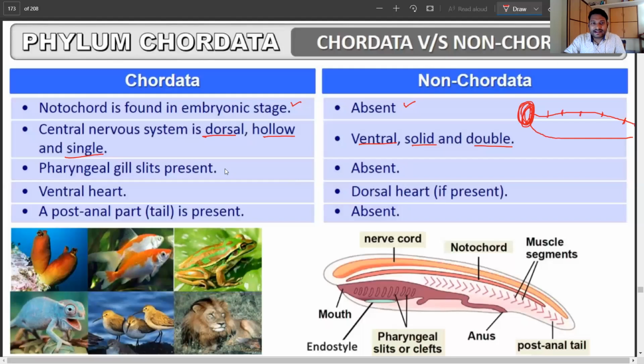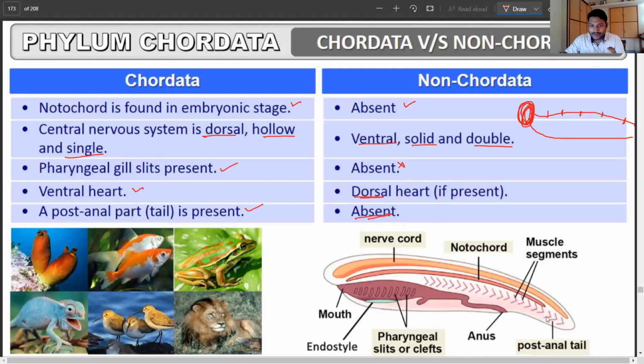Now, we do have the pharyngeal gill slits in the chordates, but in this case, they are absent. The heart is present in the chordates on the ventral side, but if it is present in non-chordates, it is going to be on the dorsal side. Now, the post-anal tail is present in chordates, and it is absent in the non-chordates.